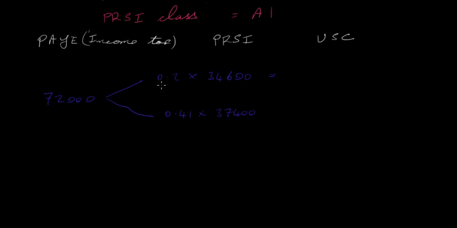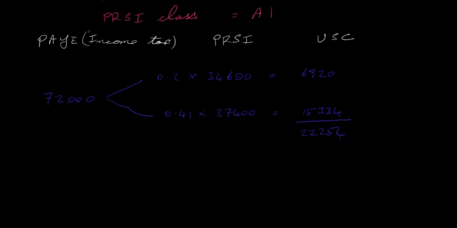If you get 20% of this, or 0.2 multiplied by this, you get 6,920 euros. If you multiply these two together, you get 15,334. So the person has to pay 20% of this amount and 41% of this amount. If we add these two together, we get 22,254.